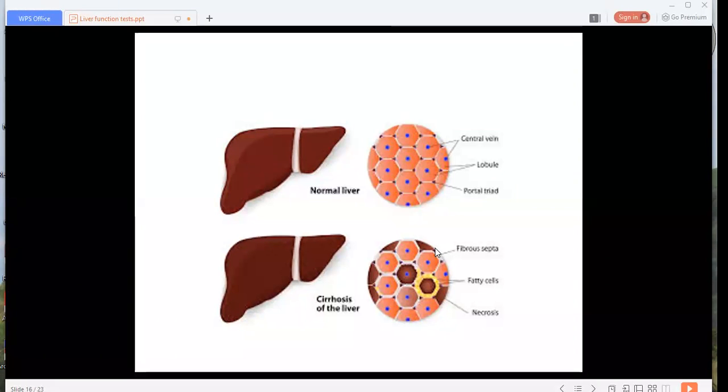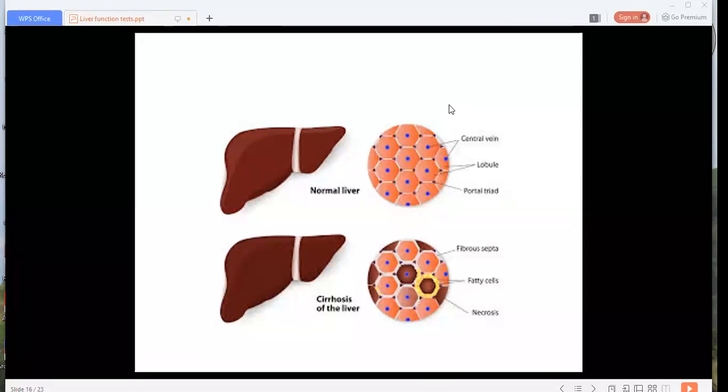Then the regenerating liver cell nodules are of different size, large or small. Accordingly, the liver is either granular or nodular. Micronodular is granular. If the nodules are large, more than 3 millimeter in diameter, then it becomes nodular.